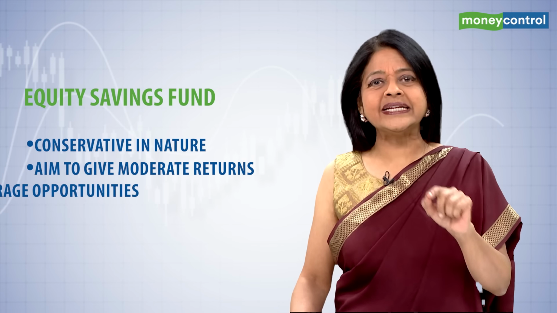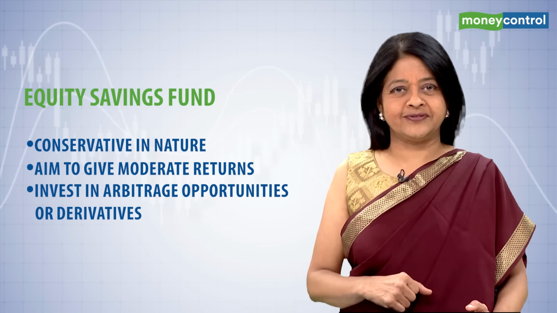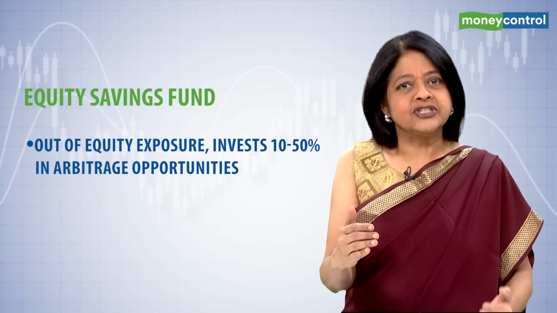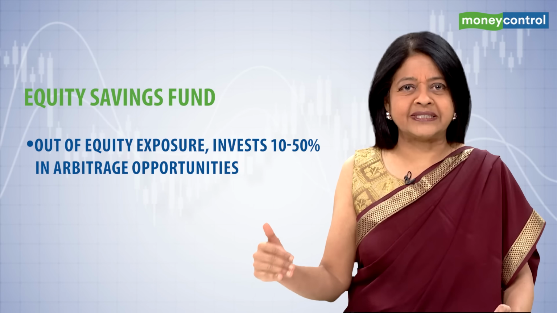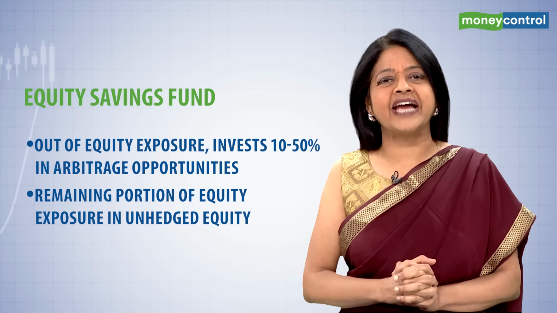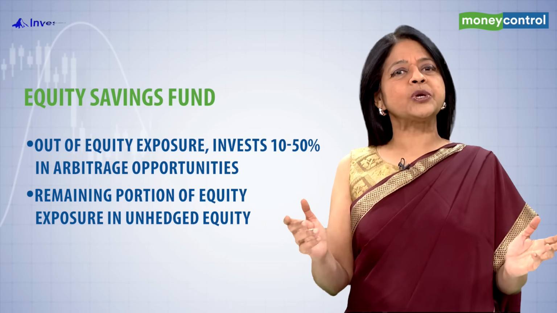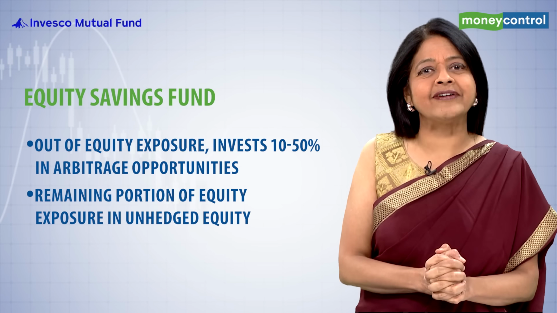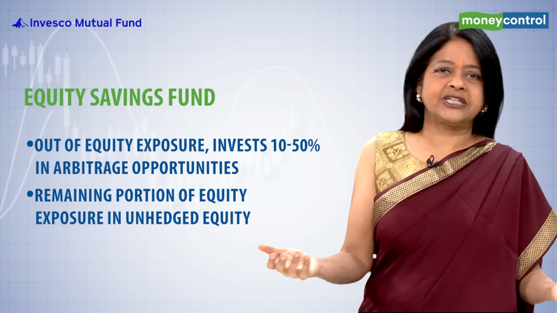That is why equity savings schemes invest in arbitrage opportunities or derivatives. Typically, of the equity exposure, it invests 10 to 50% in arbitrage opportunities. The remaining of the equity allocation is invested in unhedged equity. How much equity savings scheme invests in unhedged and hedged equities depends from scheme to scheme.